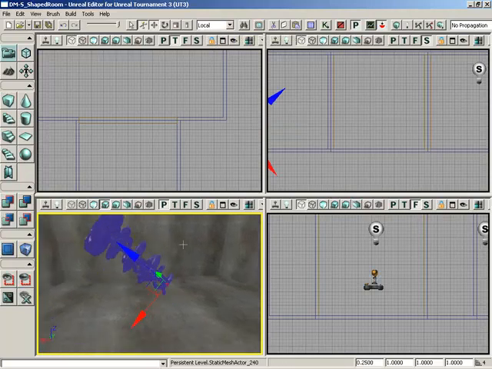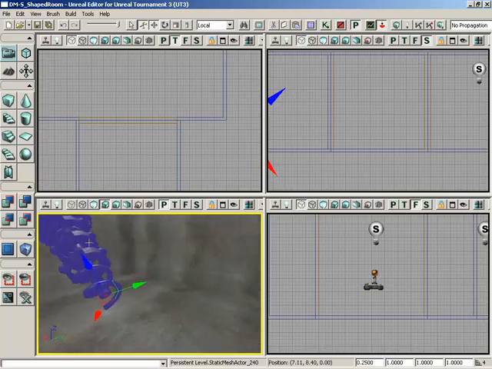orienting your gizmos, or your widgets, to the orientation of your object. So Z is always going to point to the local Z of the object. You can think of it kind of like the top of the object. If you were floating in midair and you rotated 90 degrees to the left so that your head was actually pointed off to the side, you would still internalize up as being up towards your head, and that's exactly what we have here. And you can see the widget reflecting that.